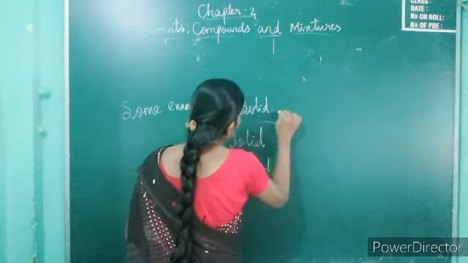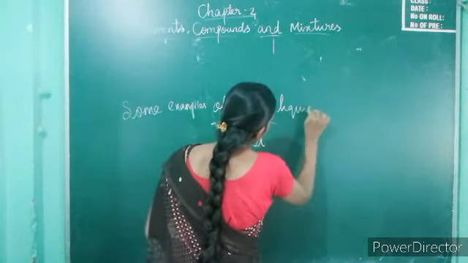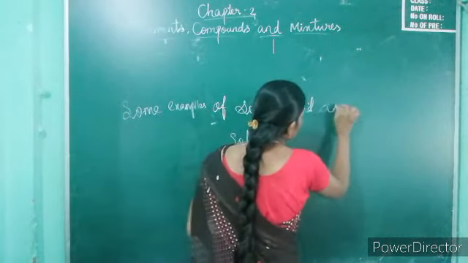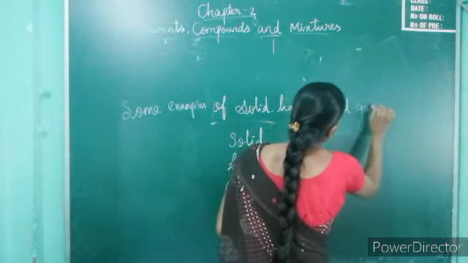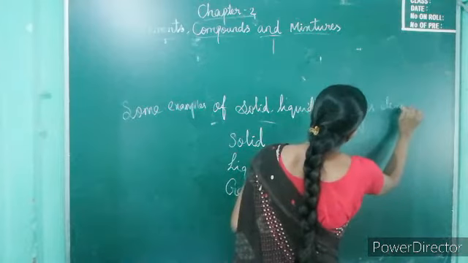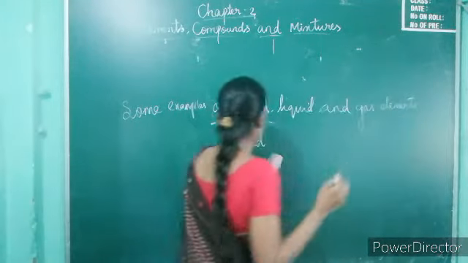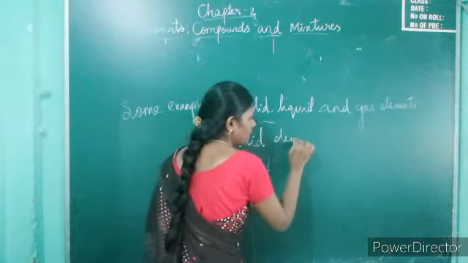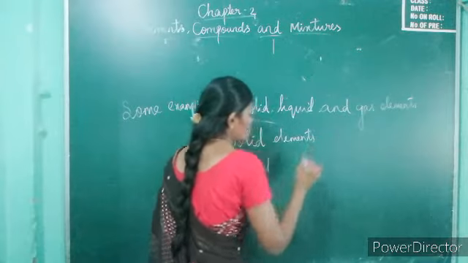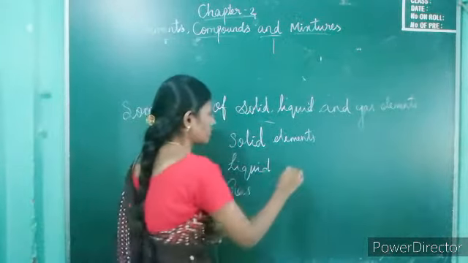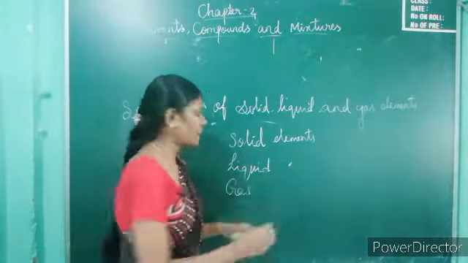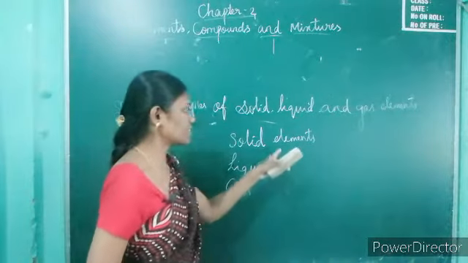Some examples of solid, liquid and gas elements. First one is solid elements, second one is liquid elements and third one is gas elements.